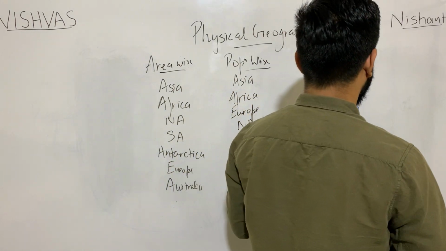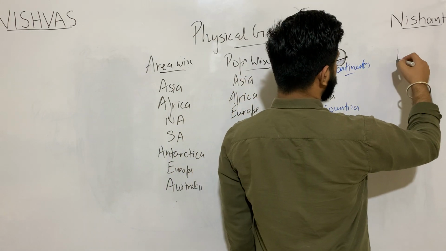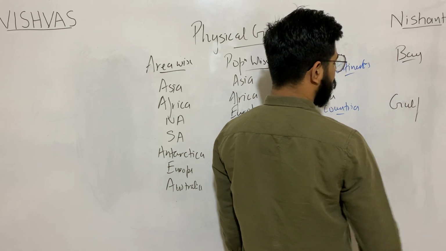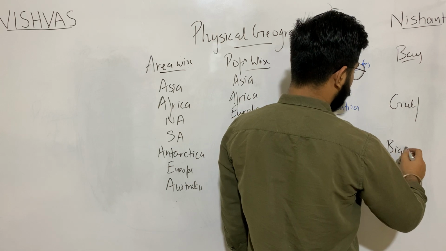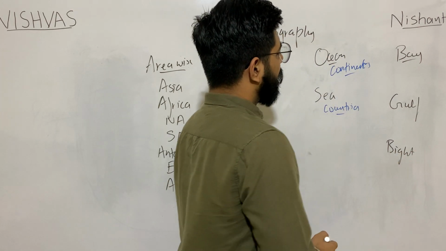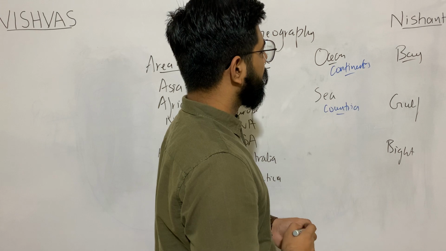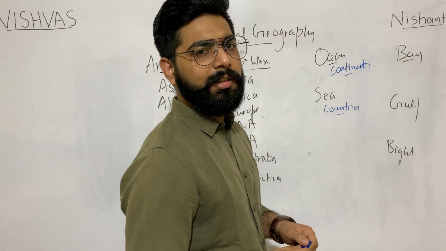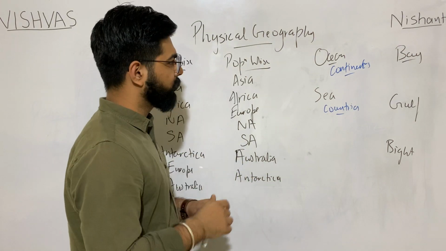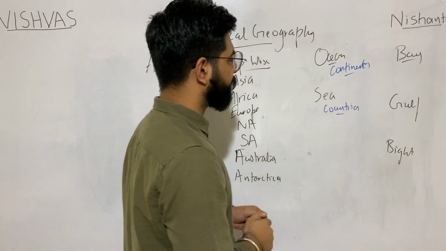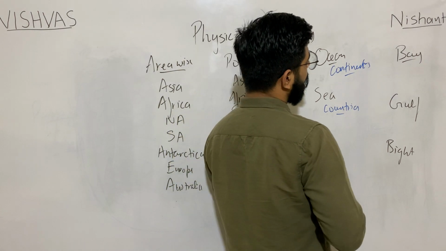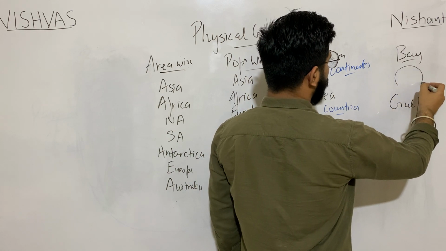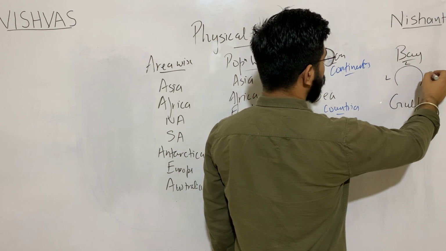The next thing we come across is bay, gulf, bight. All these three have the same properties except one. There's only one difference between them. Bay, gulf or bight is a water body surrounded by landmass from three sides.